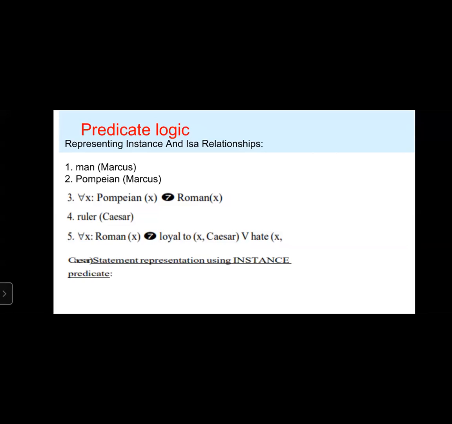And next statement, representing using instance predicate. Here, instance predicate. Instance of Marcus comma man.